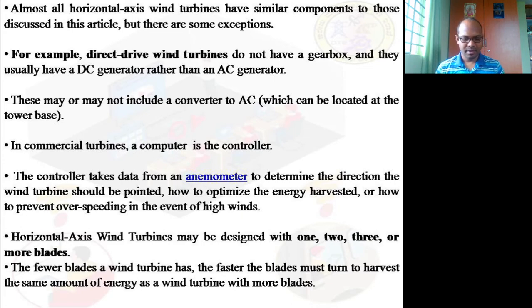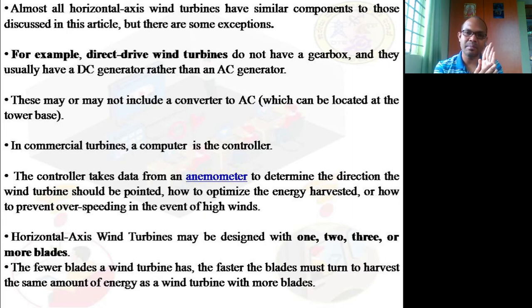If you consider my palm as a hub, what is the maximum number of blades that we can have? I can have one, two, three, four, five, six, a number of blades. But when I have a maximum number of blades, it becomes like a plane circular surface.